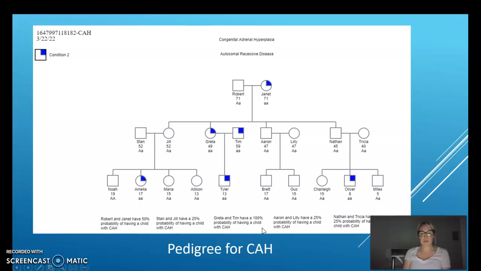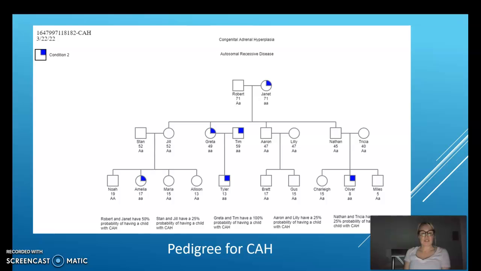I included the pedigree for CAH that I used in our assignment as well, and I'll go over this briefly. You can see Robert and Janet. Janet has the disorder, and Robert is a carrier. They have 4 children, and they have 50% probability of having a child with CAH. They do have 1 child, Greta, with the disorder, and the other 3 are carriers.